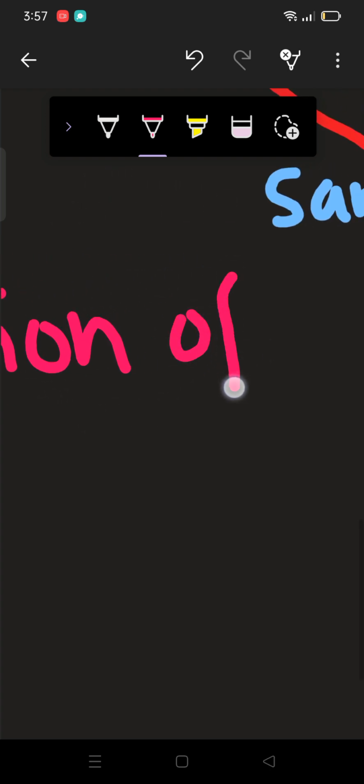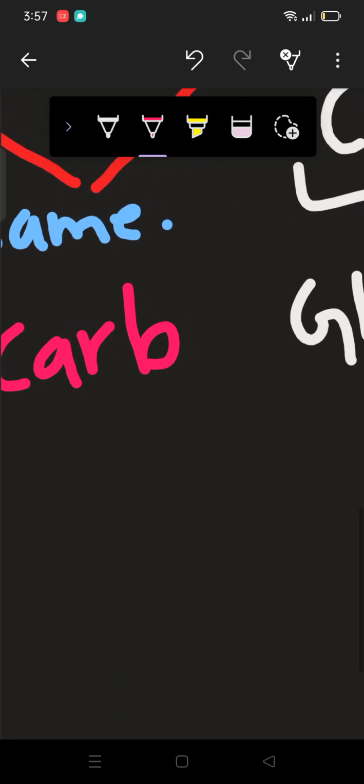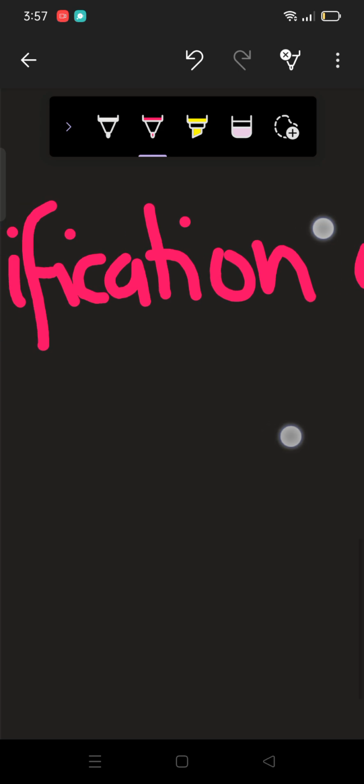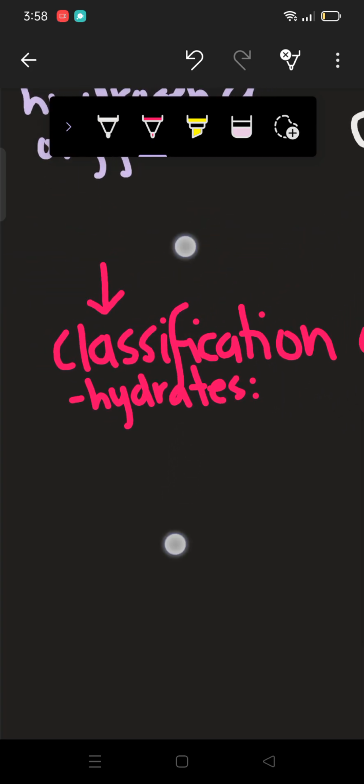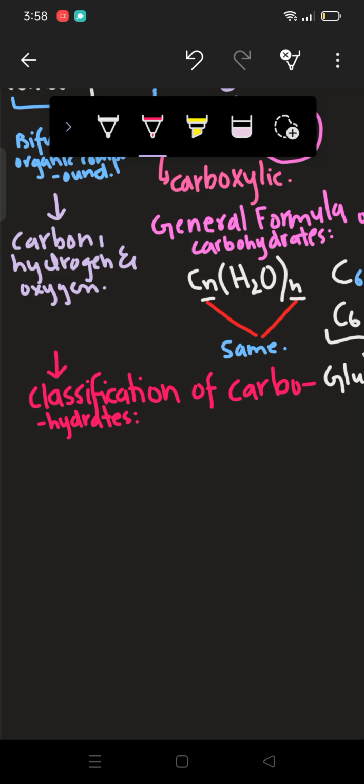Classification of carbohydrates. So on what basis are carbohydrates classified? Let's talk about that first. It is classified on the basis of hydrolysis.